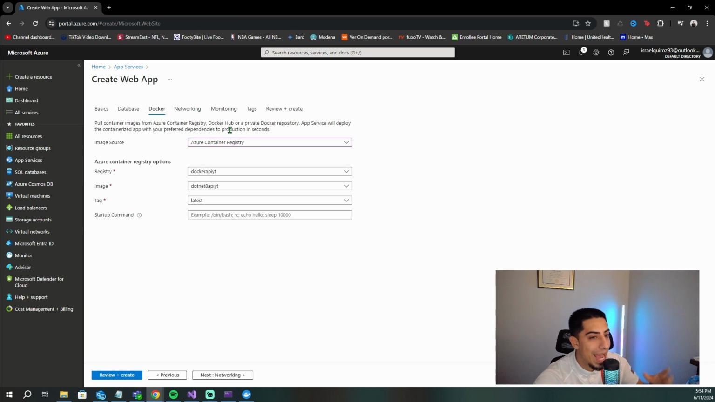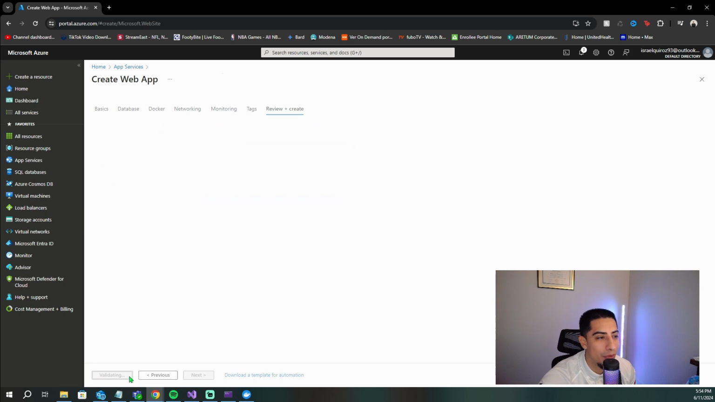So now with that access, in case you guys get that same error that I was seeing, that you don't have access, that's what you have to do. You have to go set yourself as an admin. And now when you come here, you are able to see your registry. And now you see that image, tag latest. And now you can review and create, and I'll be right back once it's done.